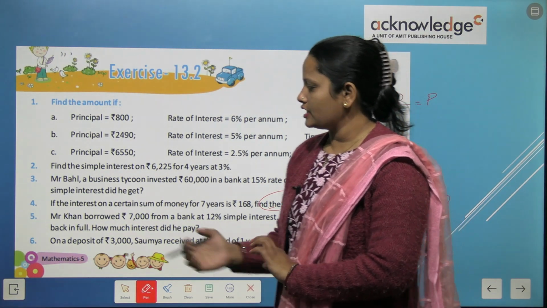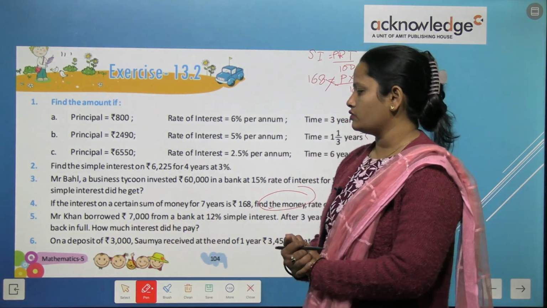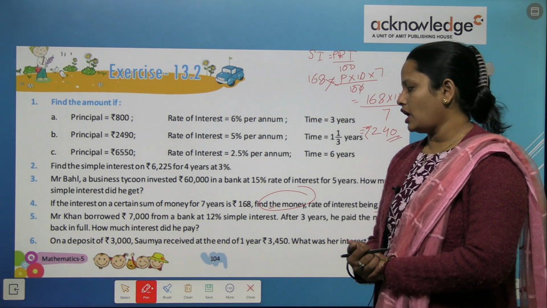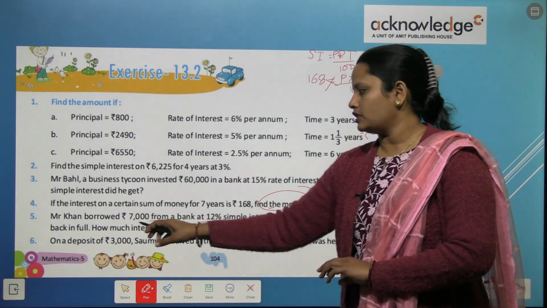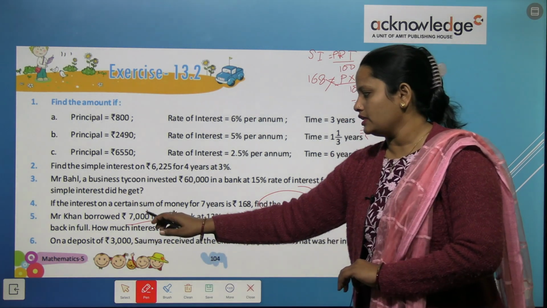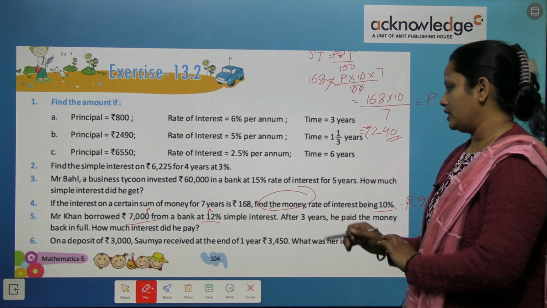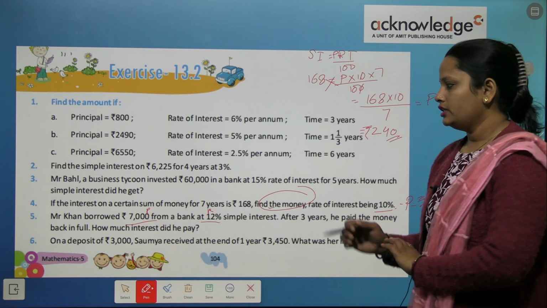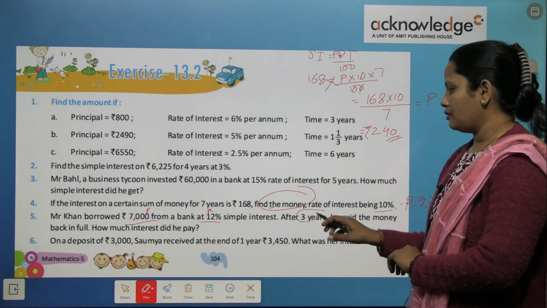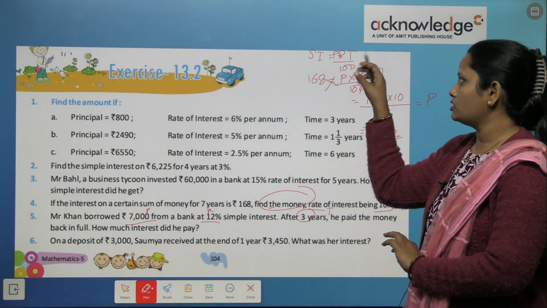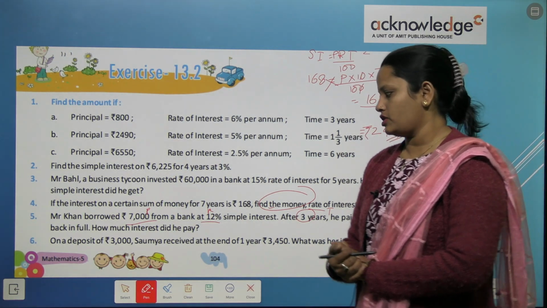Now question number 5 says Mr. Khan borrowed rupees 7,000 from a bank at 12% simple interest. So this is the principal, this is the rate. After 3 years, he paid the money back in full. So here time is given. How much interest did he pay? So we use this formula and calculate the simple interest.